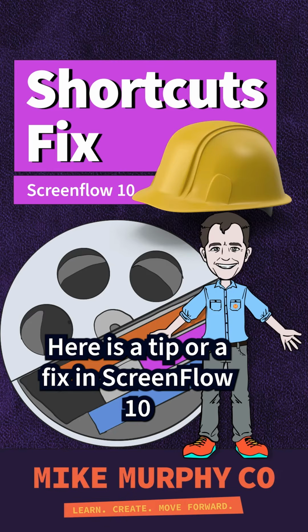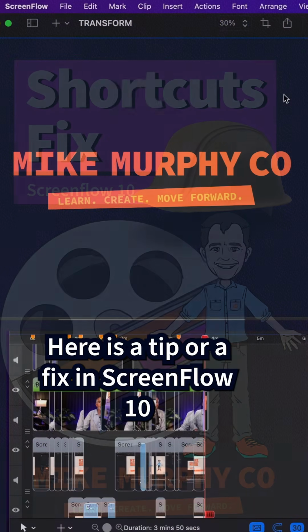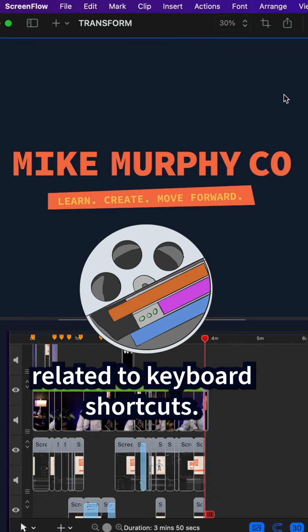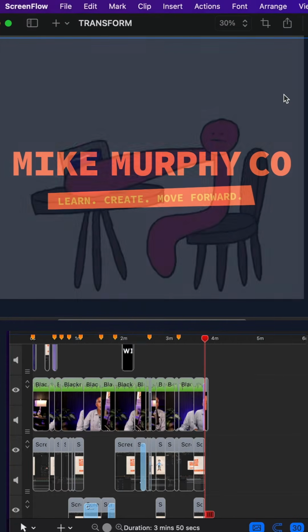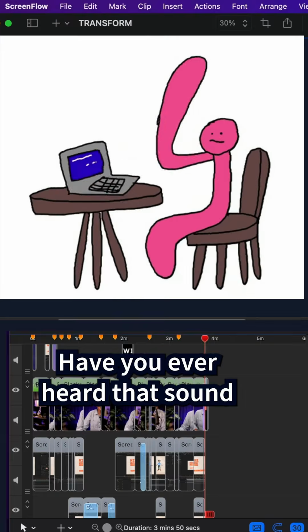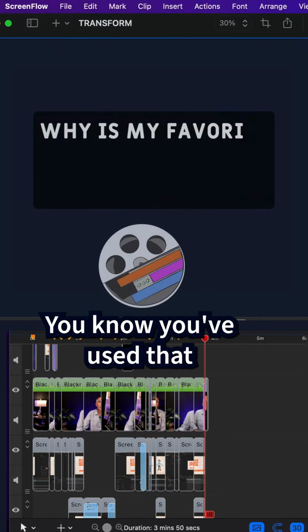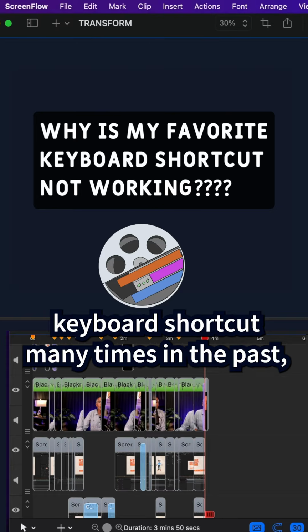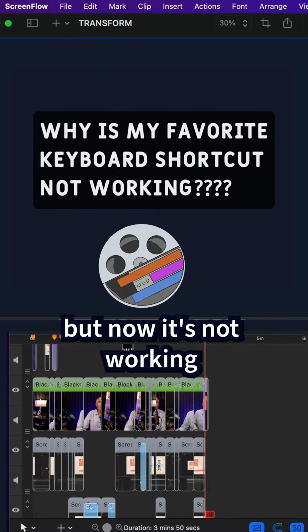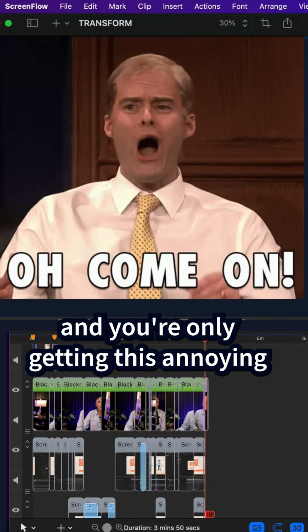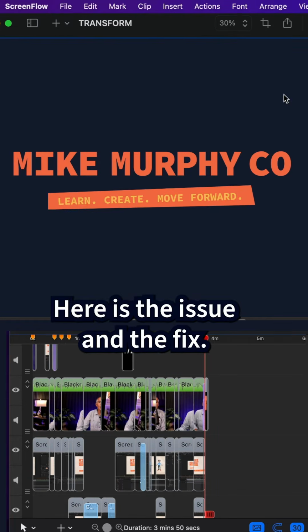Here is a tip or a fix in Screenflow 10 related to keyboard shortcuts. Have you ever heard that sound when you press a keyboard shortcut? You know you've used that keyboard shortcut many times in the past, but now it's not working and you're only getting this annoying sound. Here is the issue and the fix.